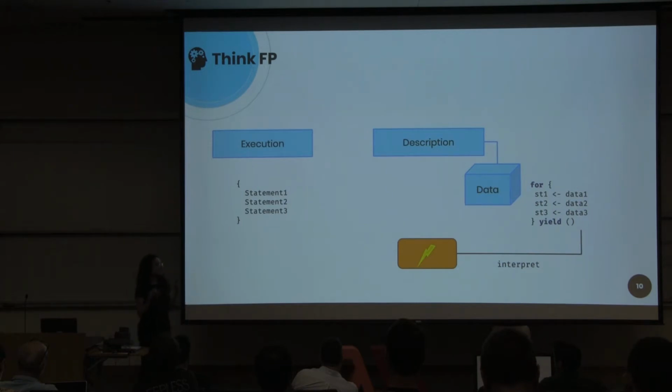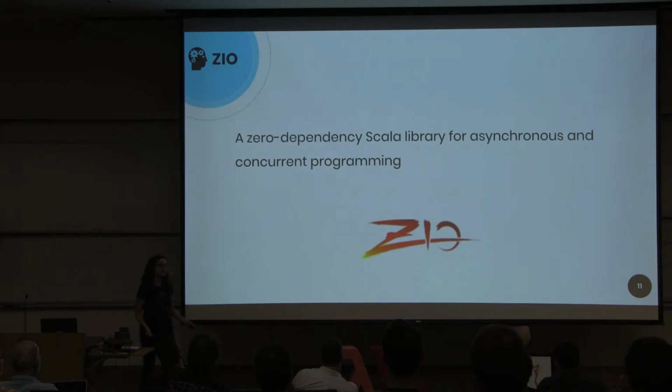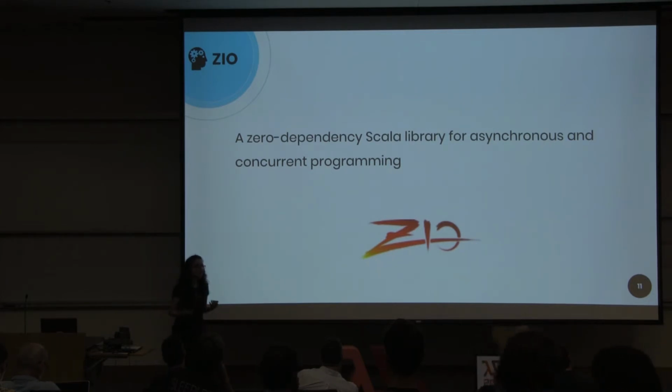That's why we have functional programming Scala libraries like ZIO. ZIO is a zero-dependency Scala library that helps us deal with effectful programs and build asynchronous and concurrent applications using a purely functional approach.